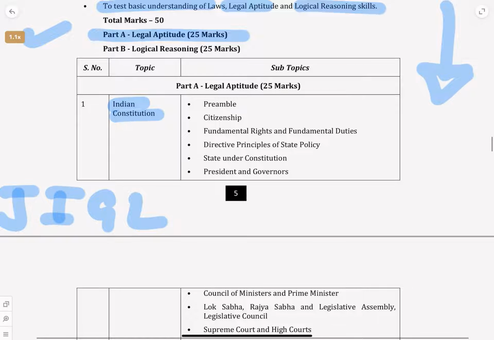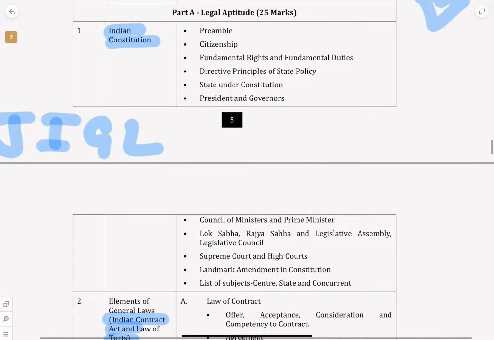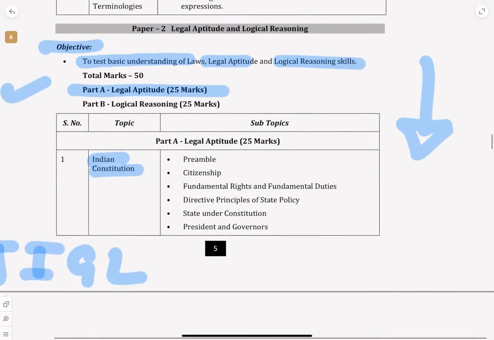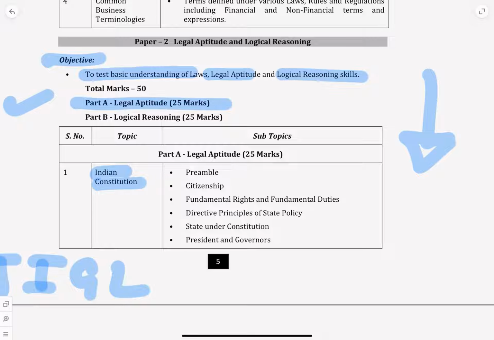So in Indian Constitution, what do we discuss? You can even study a PhD in Indian Constitution. It is such a big subject. In fact, there are many expert lawyers who have been doing Indian Constitution work for 25, 30 years, and they say, we are still learning Indian Constitution. It's a very vast ocean. Nobody can say they are perfect in Indian Constitution, because it's such a big subject. But here we study the basics and the principles, to understand the basics of law and legal aptitude.